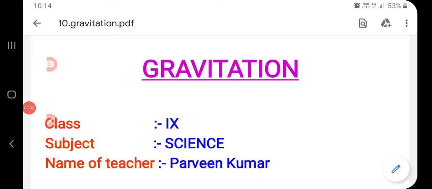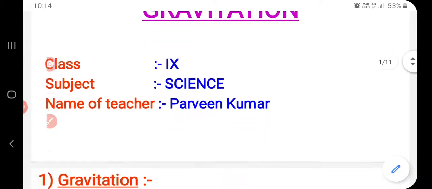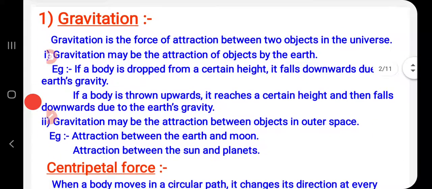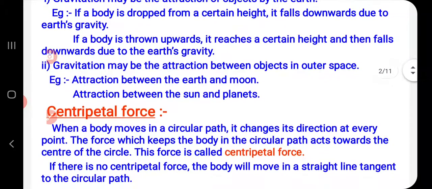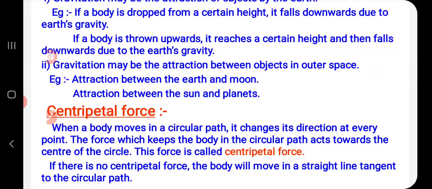Our today topic is gravitation. Class ninth Science. What is gravitation? Gravitation is the force of attraction between two objects in the universe. Gravitation may be between Earth and any object. Say for example, if we drop any object from a certain height, it falls towards the Earth due to Earth's gravity. Attraction between Earth and Moon, attraction between Sun and planets, it is also the same thing.